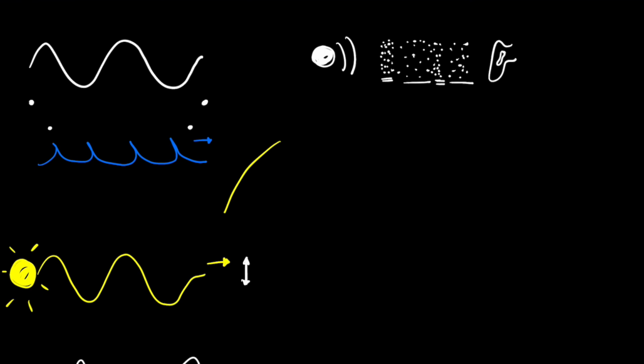So transverse waves have an up and down motion, whereas this type of wave, a longitudinal wave, has an in and out motion, so compression and what we call rarefaction, in and out as it propagates along. It's still propagating from here to here, you notice. This is still the direction of energy, but the oscillations are in and out rather than up and down.